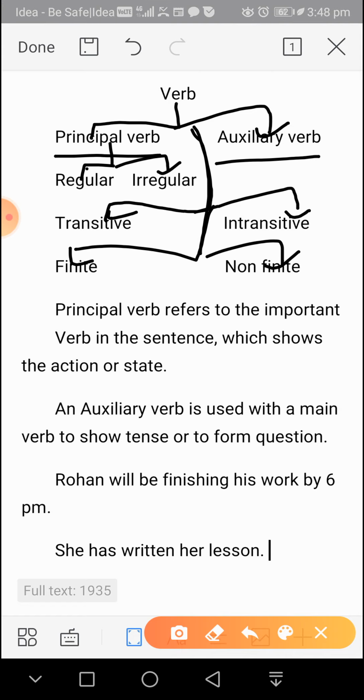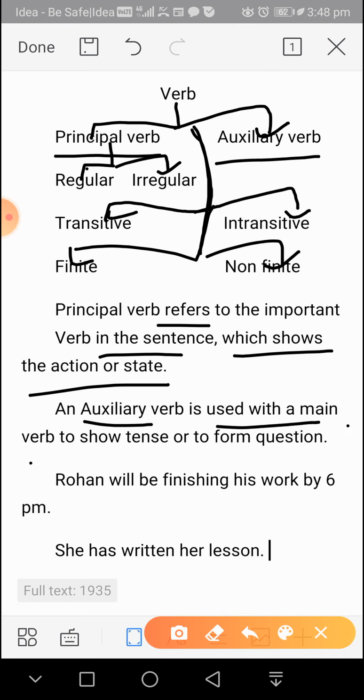So let us see principal verb. What is a principal verb? Principal verb refers to the important verb in the sentence. Without this verb, a sentence cannot be formed, and it shows the action or state. But on the other hand, an auxiliary verb is used with a main verb to show tense or to form a question. Examples are here: Rohan will be finishing his work by 6 p.m.